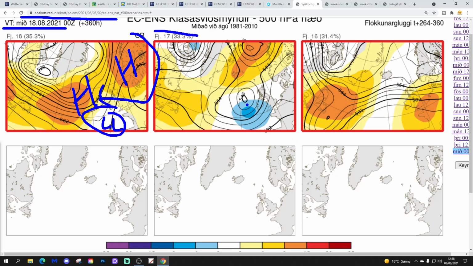And then we've got 17 with low pressure just to our west-southwest. High pressure is to our north. Obviously, that's the most unsettled option. And then we've got 16 with high pressure over and slightly to our south.